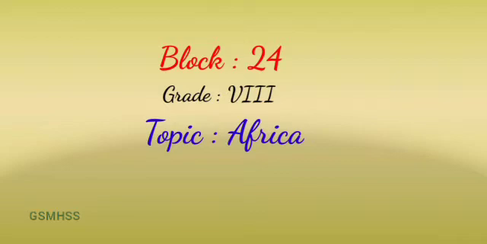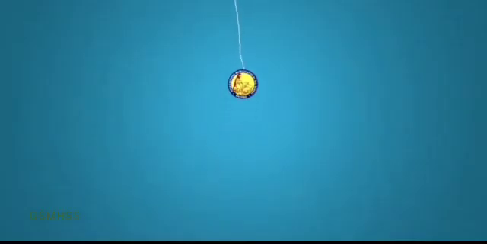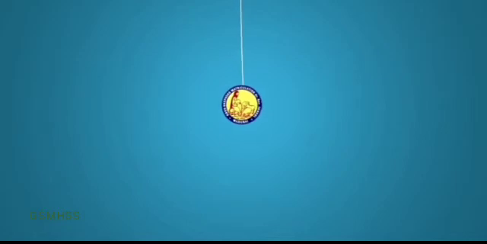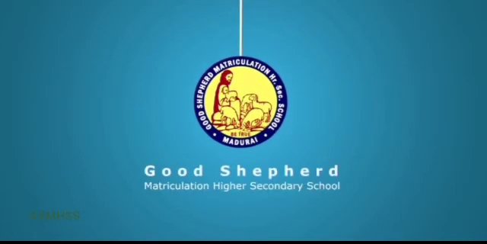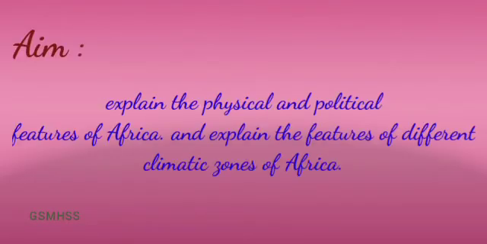Today we are going to learn about the topic political and physical features of Africa. Students, next you learn the aim. What is the aim of this lesson? Explain the physical and political features of Africa and explain the features of different climatic zones of Africa.